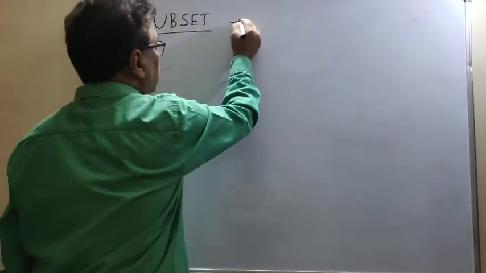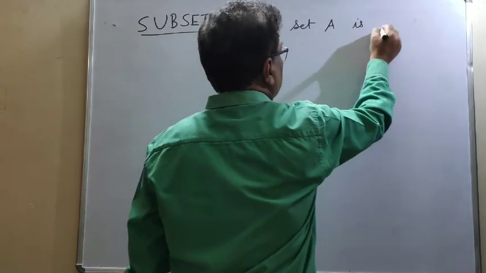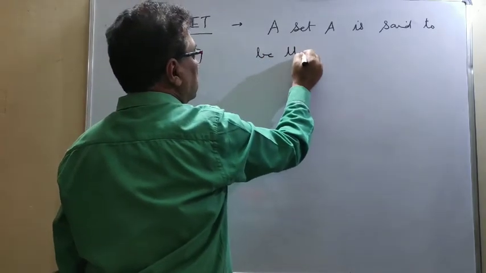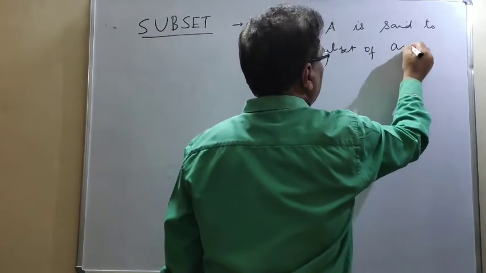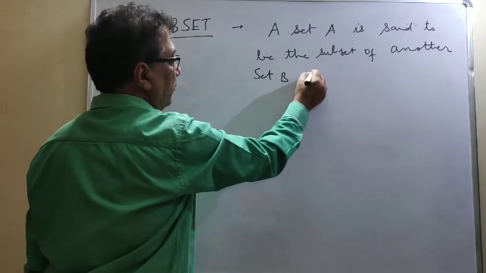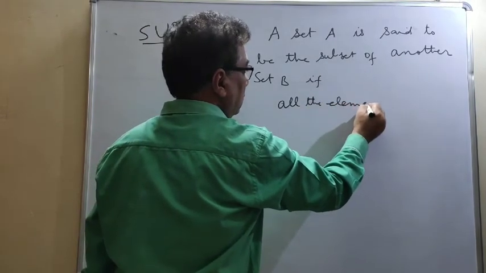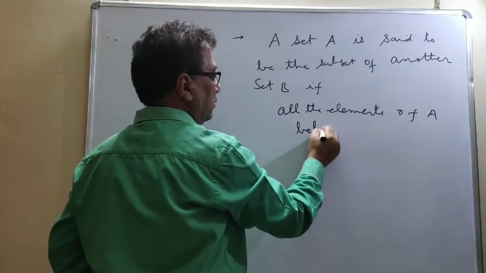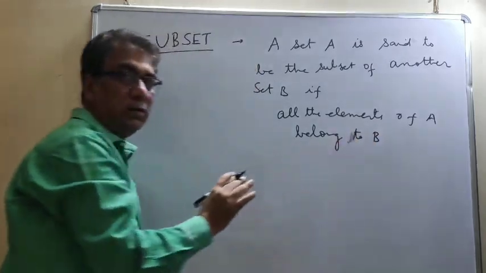Subset. A set A is said to be the subset of another set B if all the elements of A belong to B. Okay, so this is a definition.